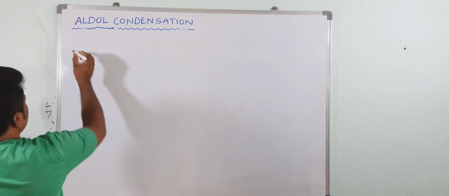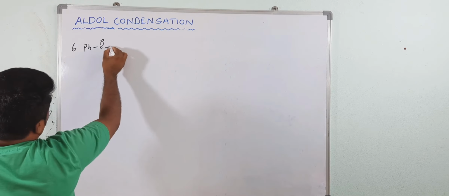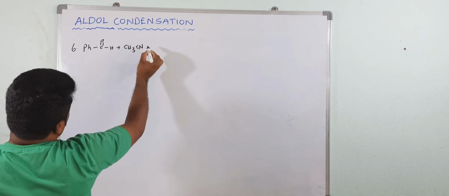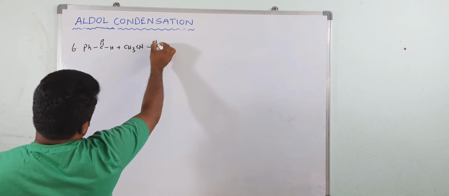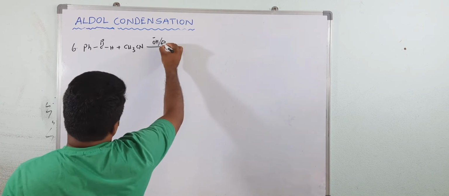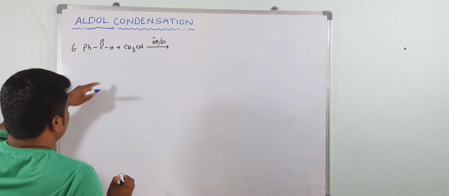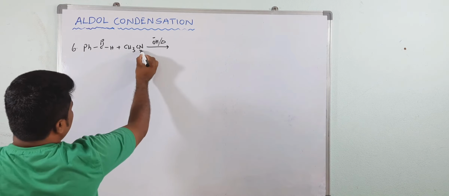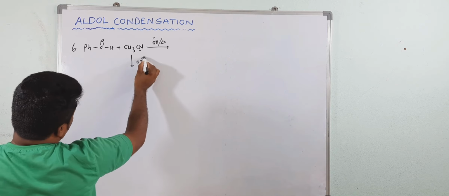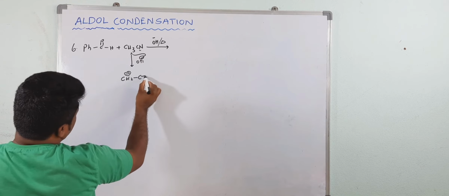Okay, now next, sixth. This is benzaldehyde again, which does not have any alpha hydrogen. When you treat with methyl cyanide, acetonitrile, with OH and heating, again an aldol type reaction will take place. First, this is an electron withdrawing group, so this hydrogen is acidic in nature. OH minus will take the hydrogen and now you will get the nucleophile, with C triple bond.